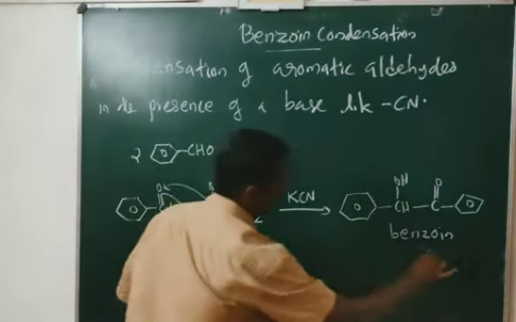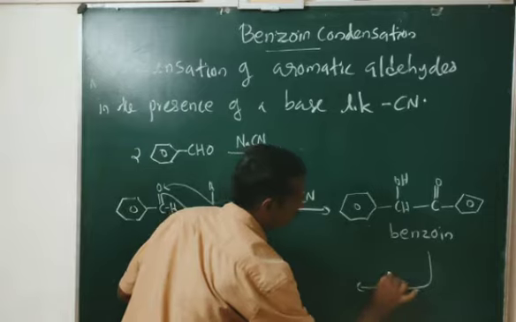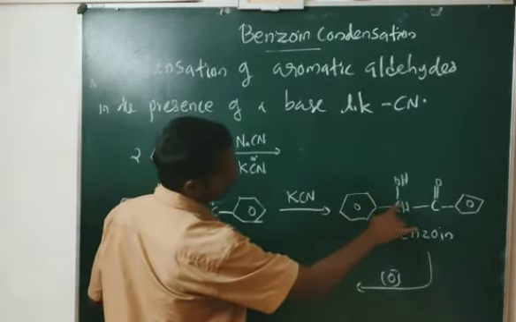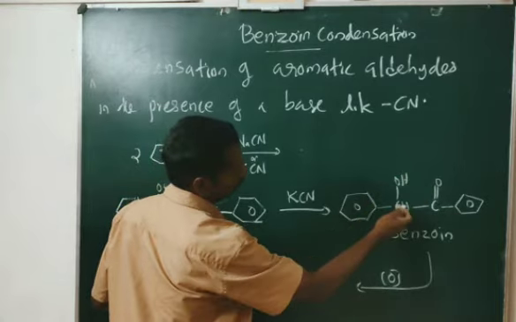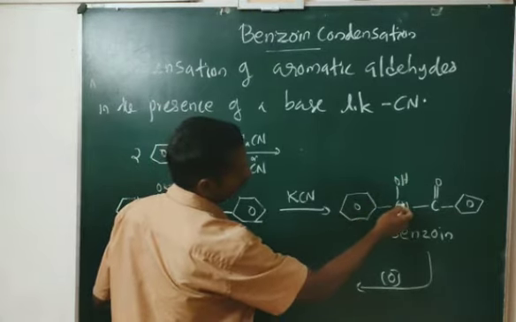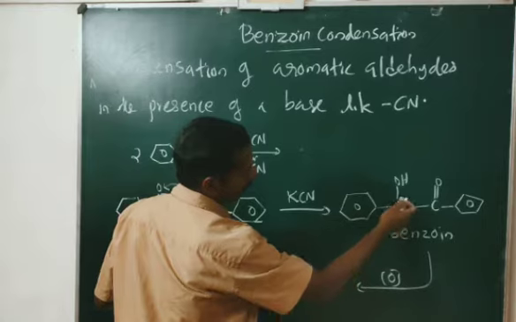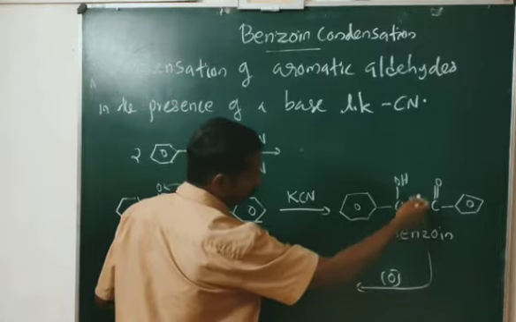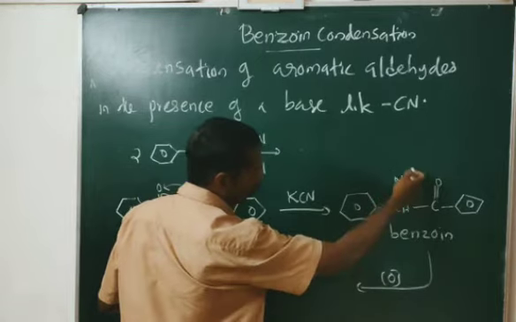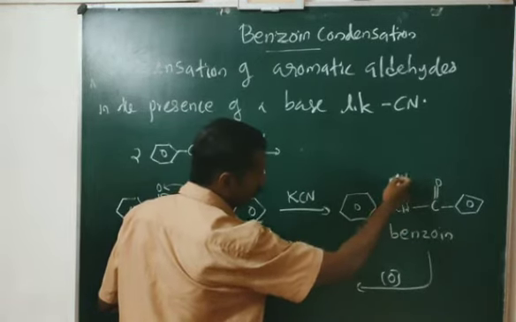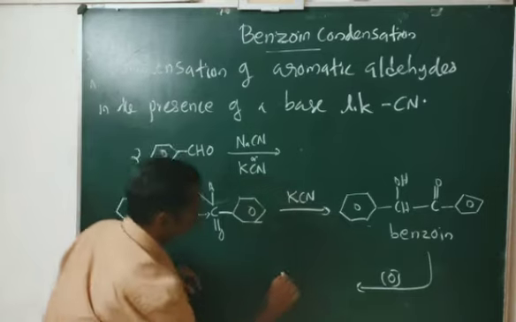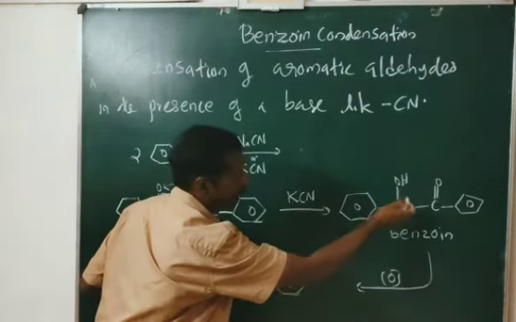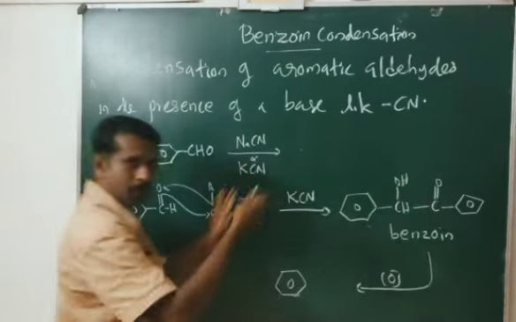Now you can see that in this benzoin, here it is a CHOH group. This is a secondary alcohol because this carbon is attached to two other carbon atoms. So this CHOH group is a secondary carbon, and it will undergo oxidation. It will be oxidized to ketone, as we studied: the secondary alcoholic group will be oxidized to ketone.